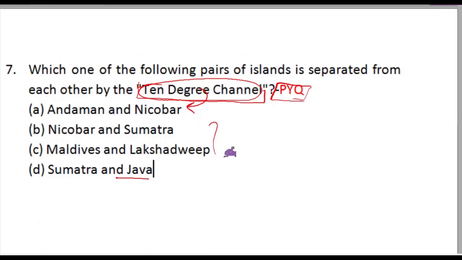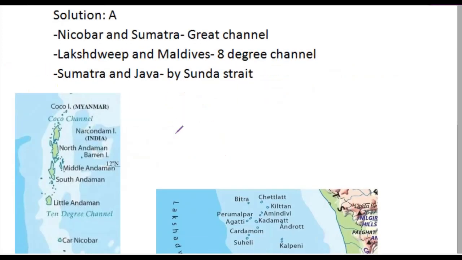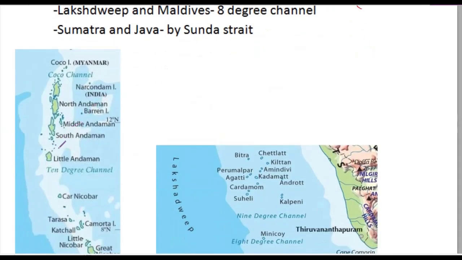Now let us look at these three options as well. Nicobar and Sumatra, which is part of Indonesia, are separated by the Great Channel or Grand Channel. You can see here that this is Andaman, this is Nicobar, and this is the 10-degree channel.